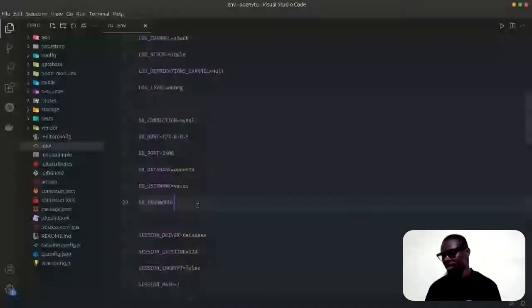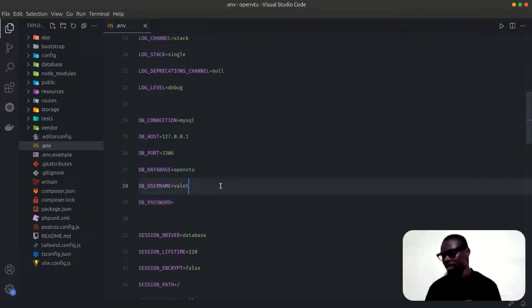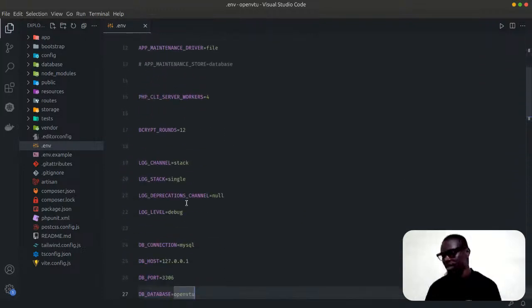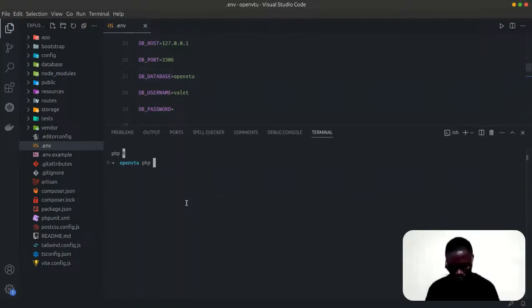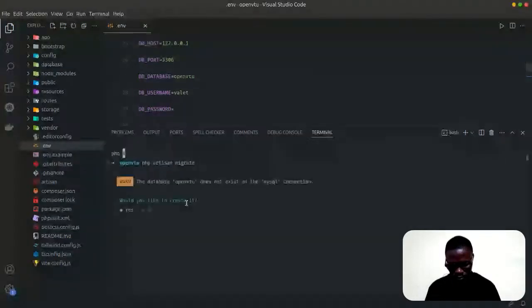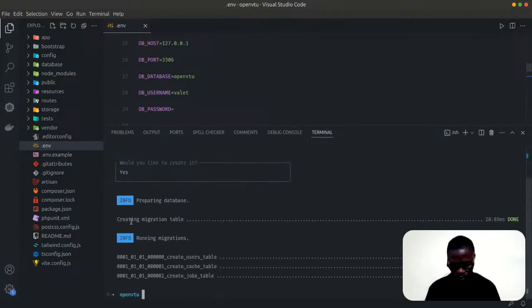As long as your PHP is running, MySQL is running, you are just up and running. So I'm using Valet here. So what else should I change? Nothing. So let's run our migration. php artisan migrate. Would you like to create it? The database does not exist in my SQL. So let's create it. Everything migrated.